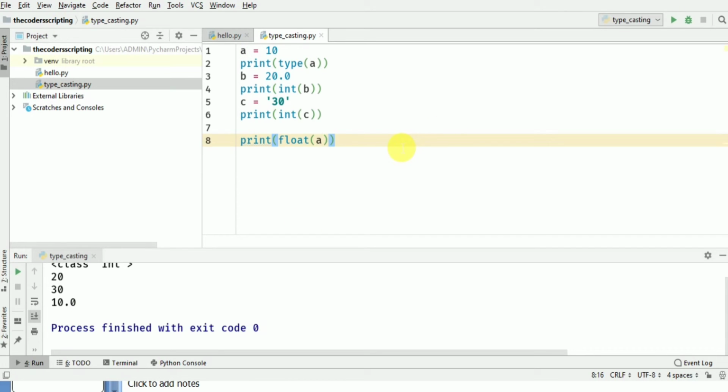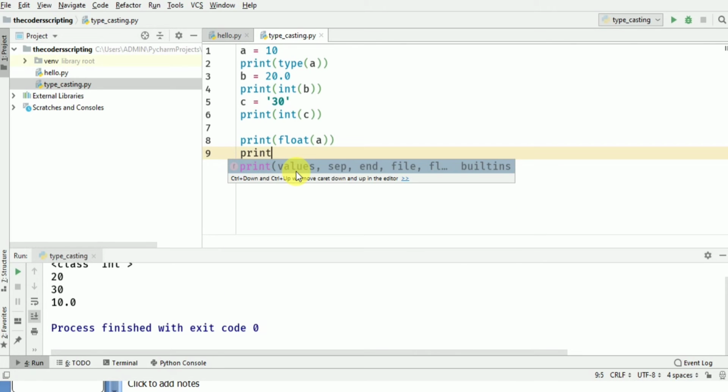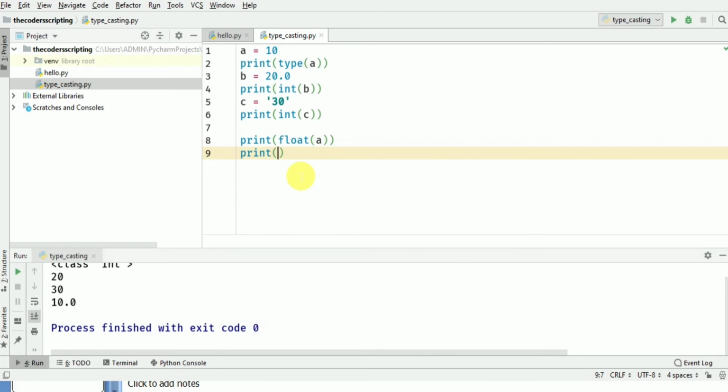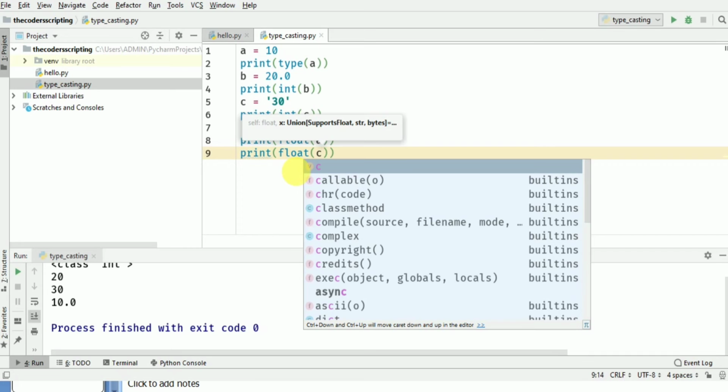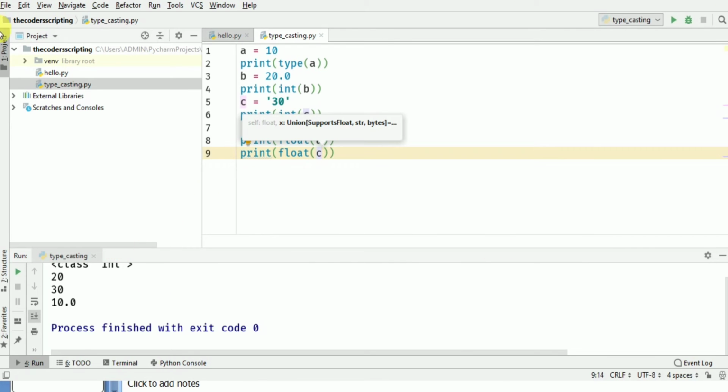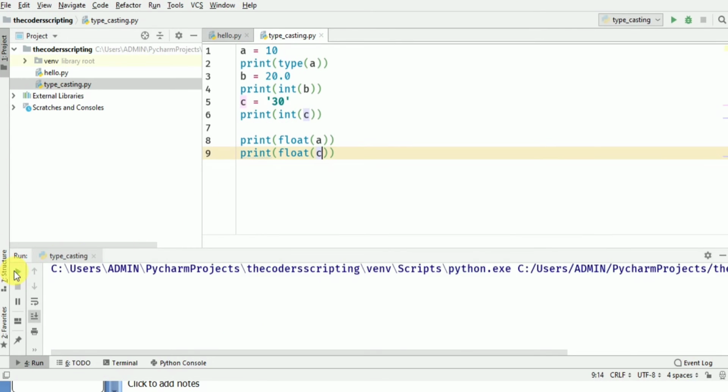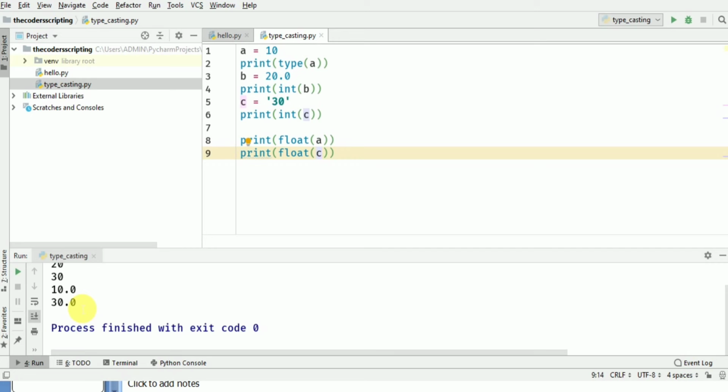Now let's see if we can convert a string into a float variable. So we have a string as c is equal to 30. Let's convert it into float type. So yes, we are able to convert it into a float type.